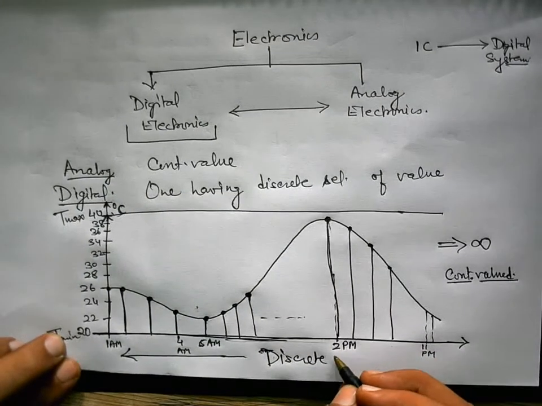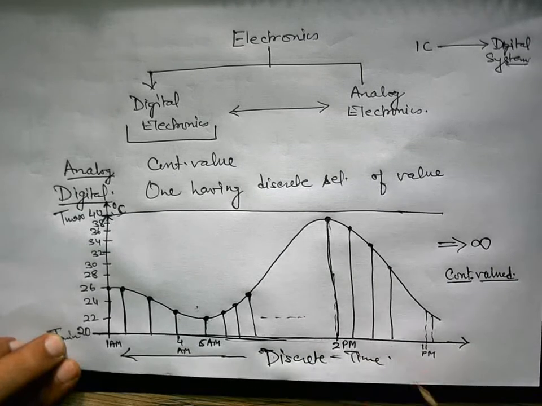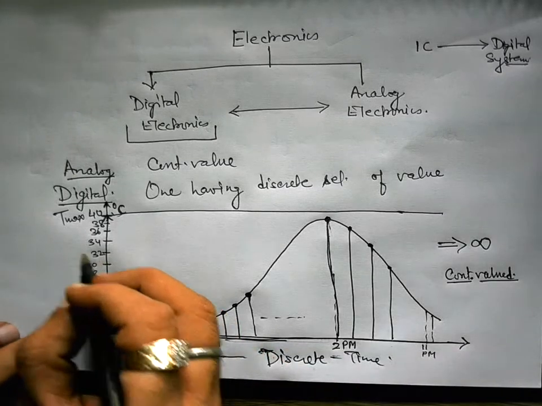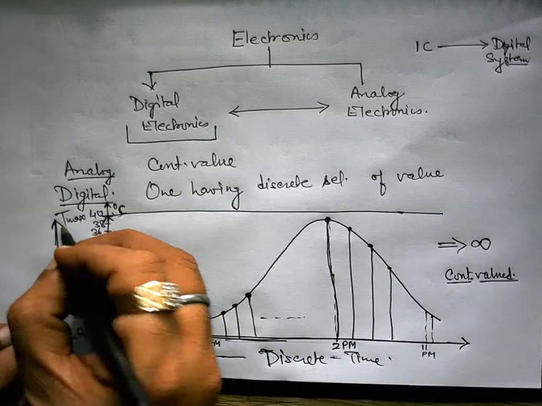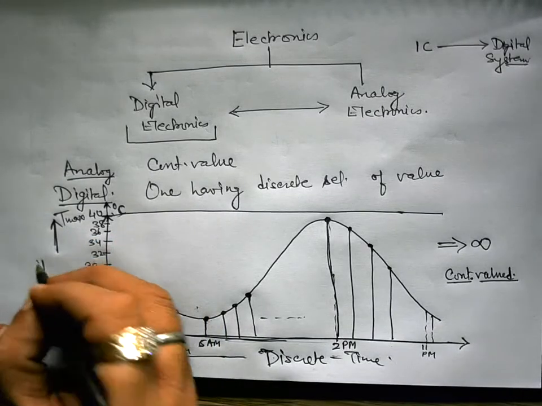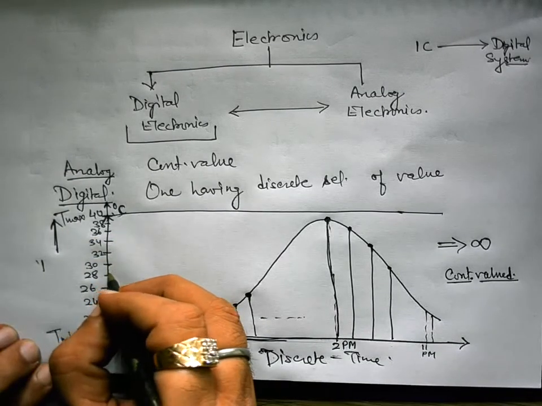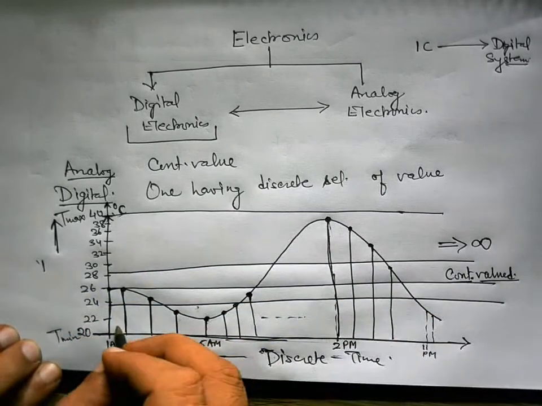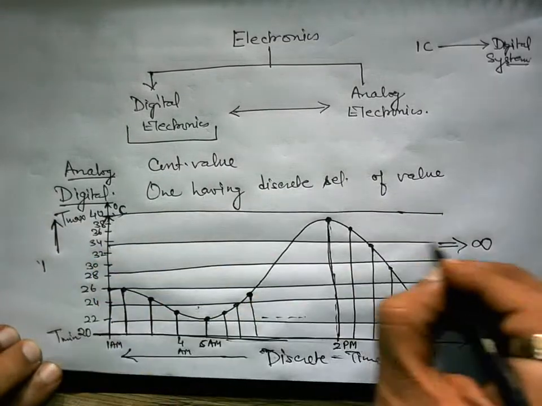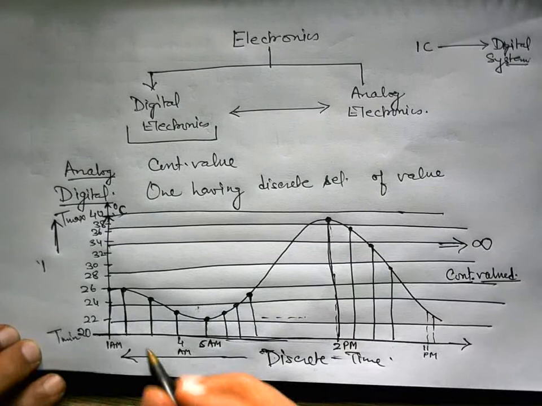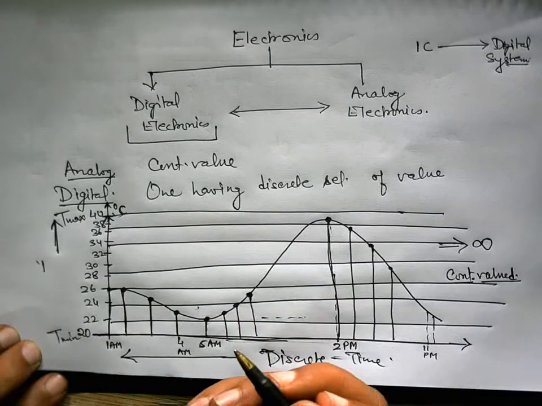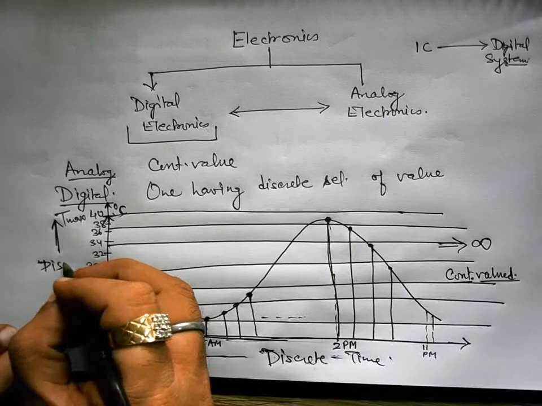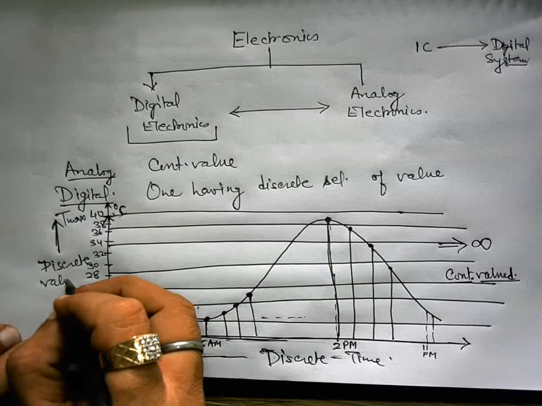Discrete time. We are making this signal discrete time. If somehow we can discretize this signal in amplitude or in magnitude also, by some means, if we can discretize in magnitude level also, meaning we can fix the magnitude at some fixed set of values, then this becomes discrete valued.